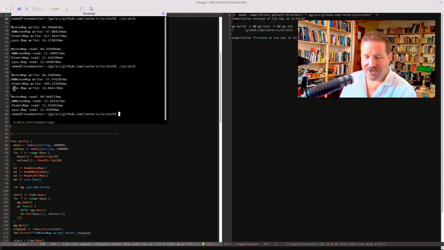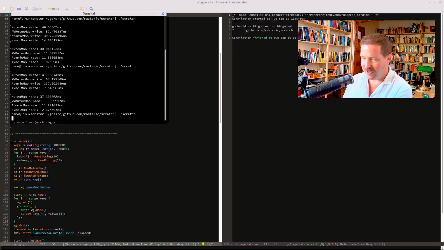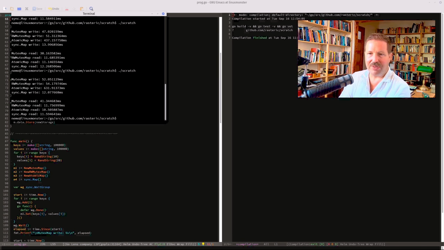Right, so this is really astonishing because the write speed beats the other ones too, and the read speed is very fast. So sync maps beat the other maps anytime. I mean, even if it's a little bit slower in reading, this should barely make a difference. So they are all in the same ballpark. So there is no reason not to use a sync map. That's basically the lesson of this little story.